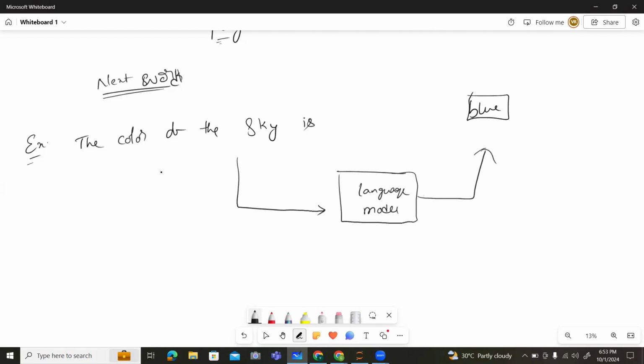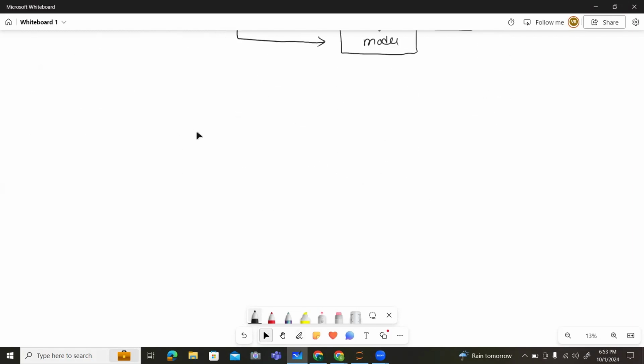So most of the people have a lot of doubts. How can I create my own LLM model, like a language model? How can I create a language model? So let me show you some steps to create these language models.